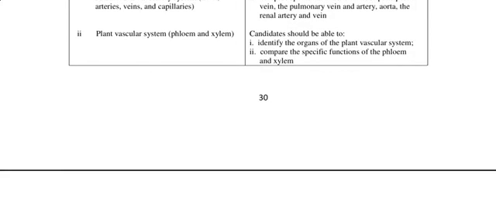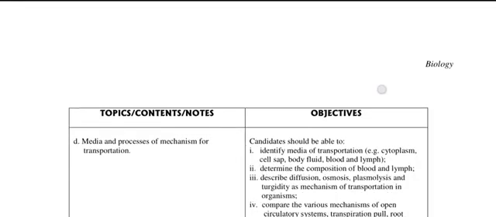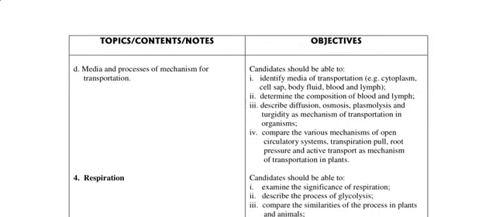Then under plant vascular system, you should be able to identify the organs of the plant vascular system, and compare the specific functions of the phloem and the xylem. Then lastly, we have media and process of mechanism for transportation. There we should be able to identify media of transportation, where I talked about mass flow.